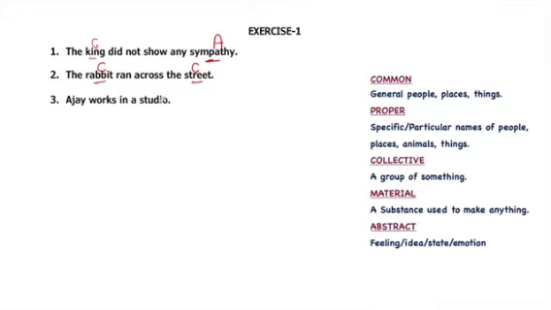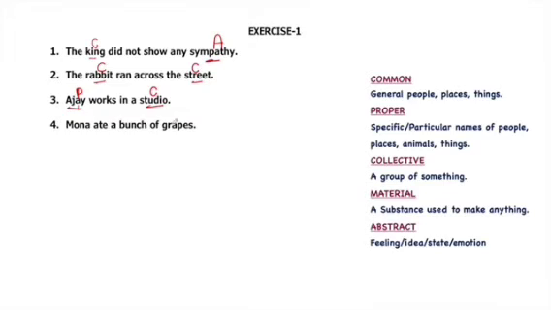Ajay works in a studio. Now Ajay is the name of one person, and the names which are specific or particular are proper nouns. A question may arise here that we can find more than one Ajay around. So why is it not a common noun? The answer is that there can be many boys whose name is Ajay, but it is not that Ajay who works in a studio, and he cannot be found the same. So it will be a proper noun. But studio can be multiple in number, so studio will be a common noun.